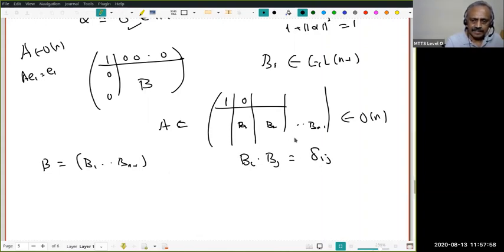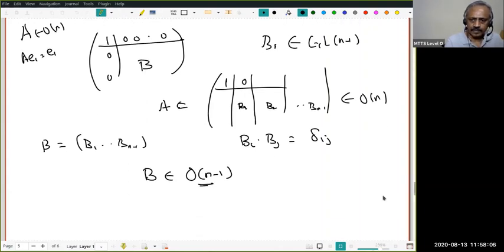That means B must actually be an orthogonal matrix of size n minus 1. Another way of seeing that is to look at A transpose A, which must be equal to identity. Use that, and you will also get B transpose B equal to identity of size n minus 1.